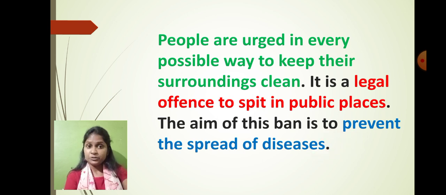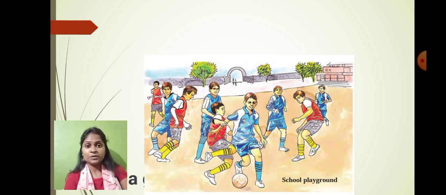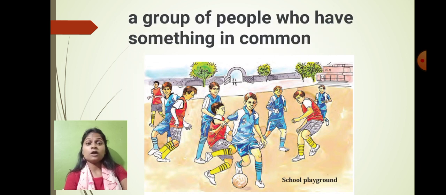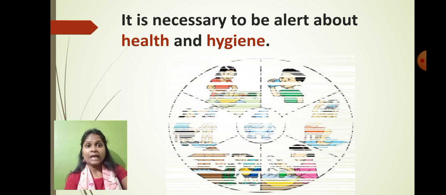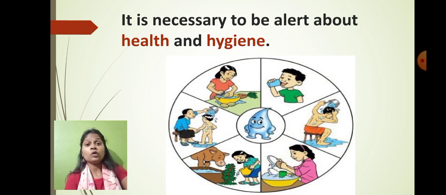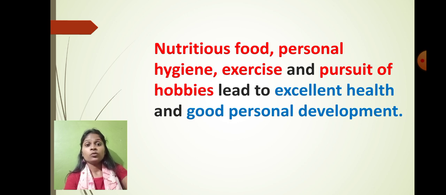So students, did you understand whatever we have learned so far today? So let's recap once again, what do you mean by community? So we have learned that community means a group of people who are living in one place and who are interacting together and they are helping each other. What else we have learned? We have learned that it is necessary to be alert about our health and the hygiene. So what are the things which are important for excellent health and the good personality? Nutritious food, that means homemade food, personal hygiene, exercise, the pursuit of the hobby, they are very important for excellent health and the good personal development.